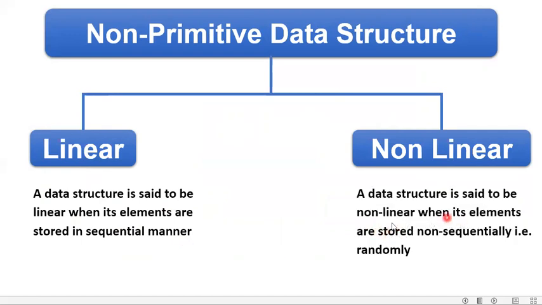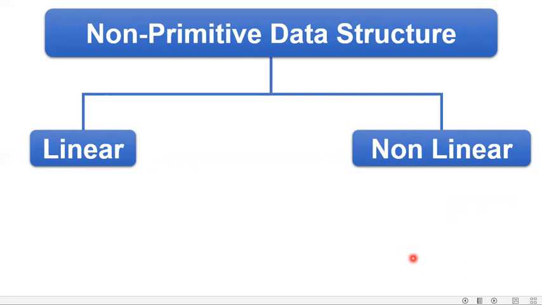A data structure is said to be non-linear when its elements are stored non-sequentially. That means randomly. So once the data is taking place in a sequence, it becomes my linear data structure. And once we are storing the data randomly here or there, it becomes my non-linear type of data structure.